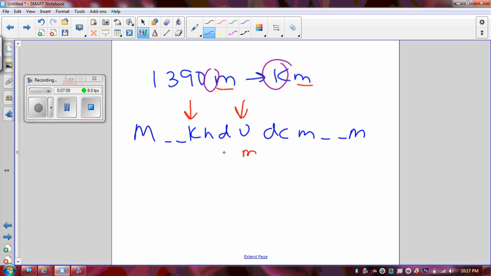So I ask myself, how many places does it take to get from the base unit to kilo? And I go 1, 2, 3 places to the left. And so I'm going to go ahead and do that with my number as well. There we go. Now you'll notice that there is no decimal, so it's assumed to be right here. And we're going to move it 1, 2, 3 spots to the left and drop it. So there's 1.39 kilometers in 1,390 meters, or in other words, they're equal to each other.